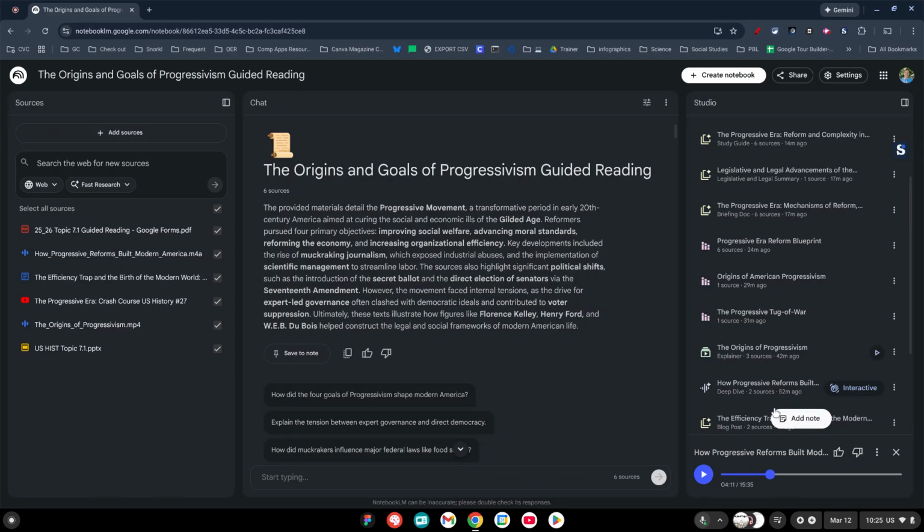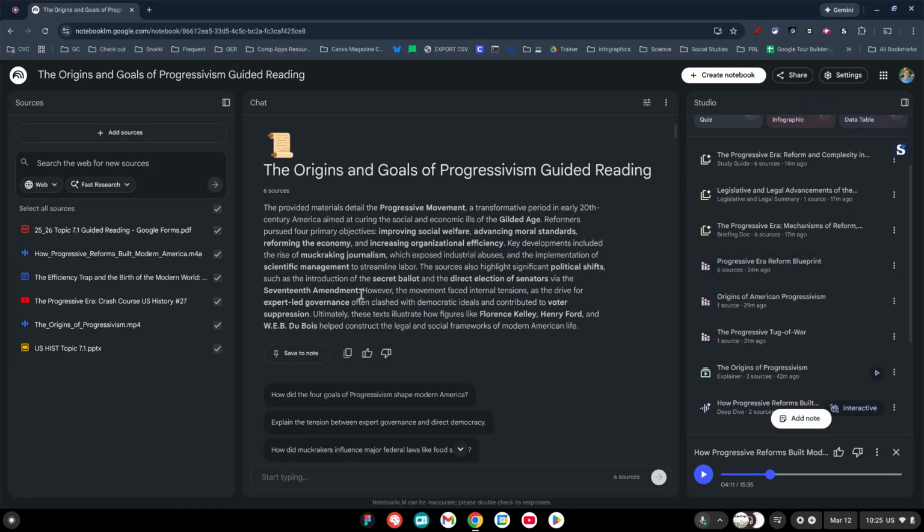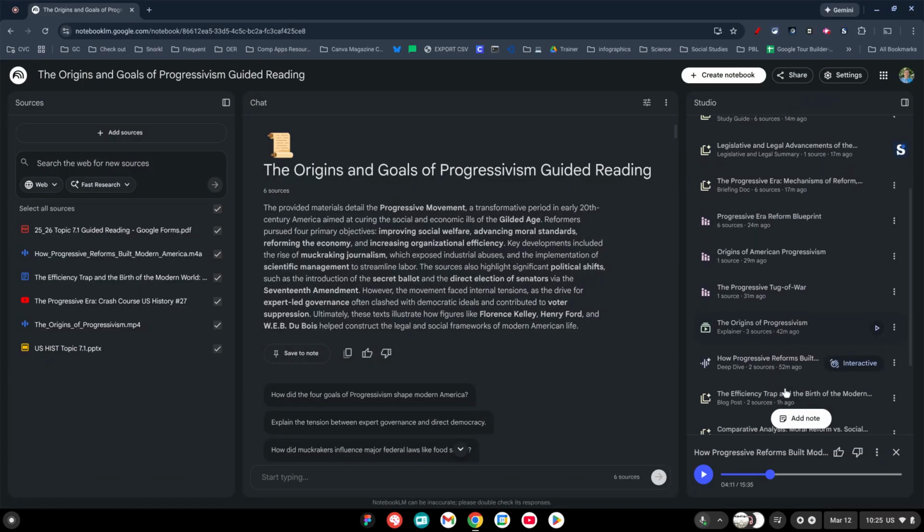So as you can see, they're discussing some of this stuff, and it sounds pretty realistic, right? They're even putting in some of those nuances that you would find in a podcast, like when we're thinking about what we're going to say. So it becomes more conversational, and that can be a way for students who need to listen to information to be able to retain it better. And you can certainly create for yourself some different things to go with that. Like you can go in here and create some study guides or different things with that.